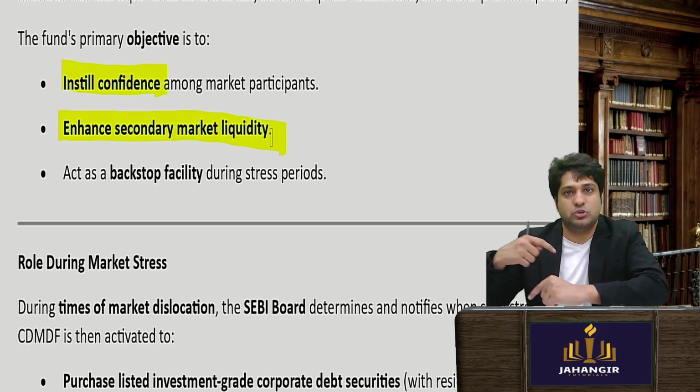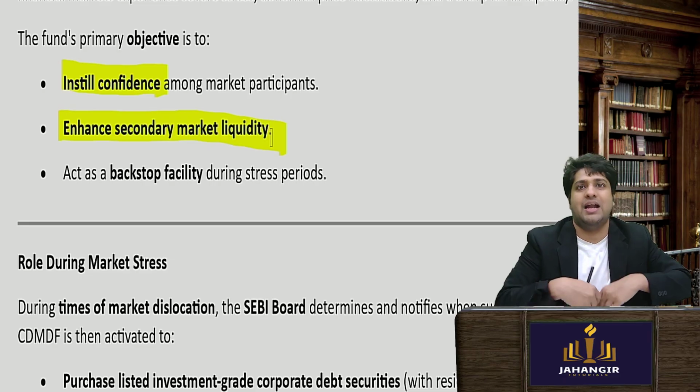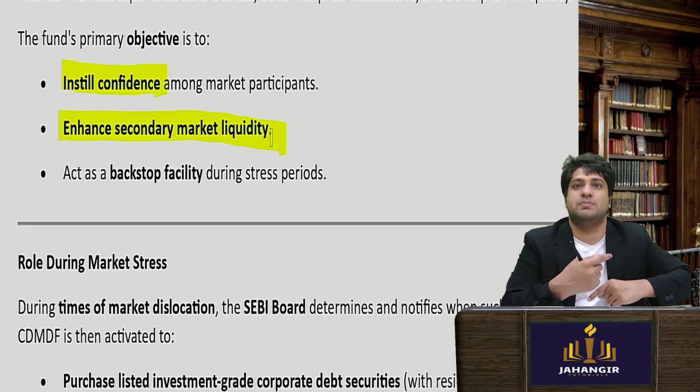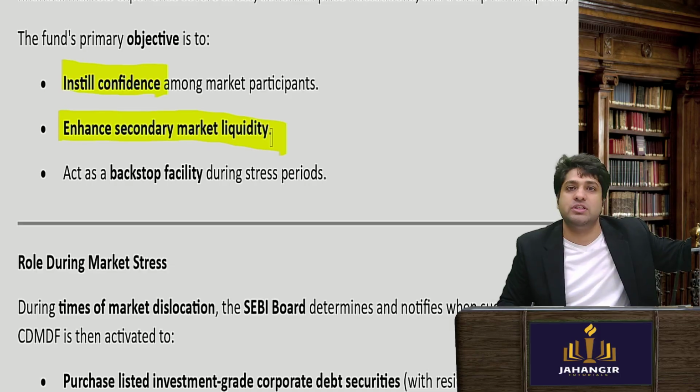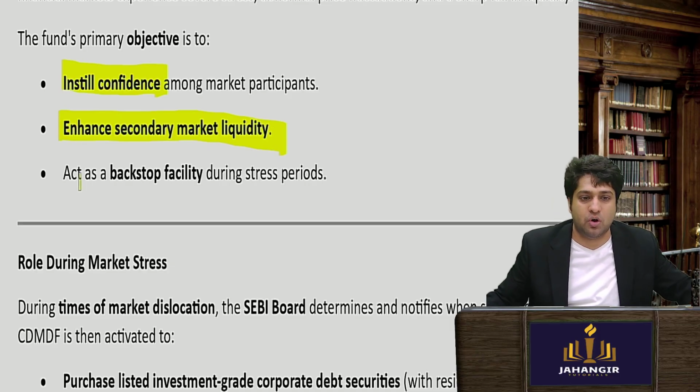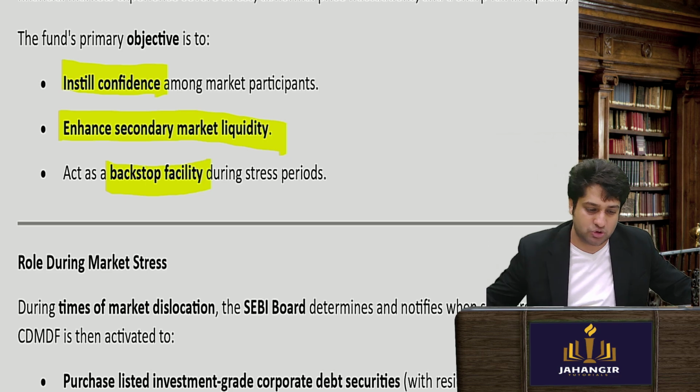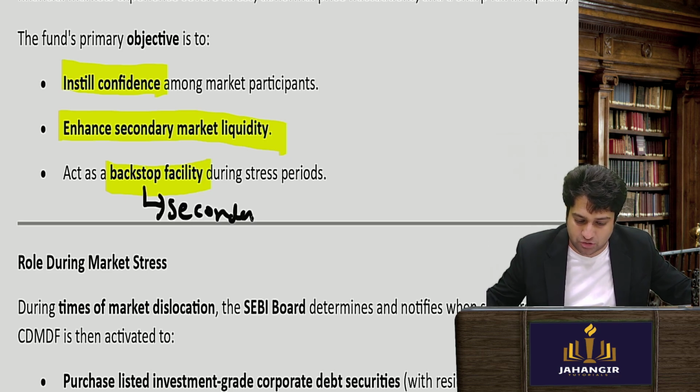So whenever a mutual fund is looking to sell and due to a bad time nobody is buying, or they are buying at a distress sale, then they can tap this particular fund. Okay, and it is a backstop facility. Backstop means a secondary funding source. So normal funding, you try to sell it in the market, but if it is not available, then you have a secondary fund backup institution.